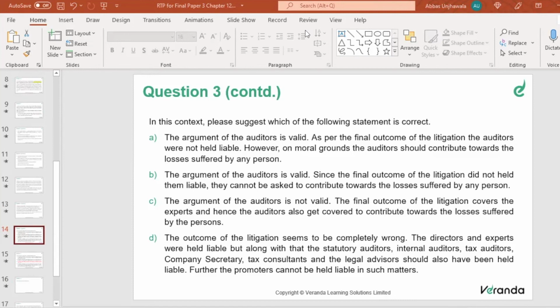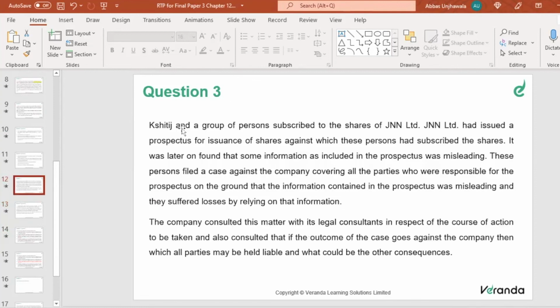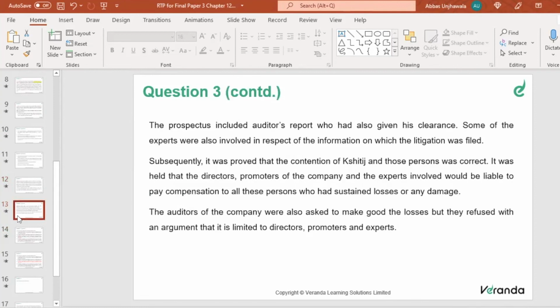Karthik is saying option D: the outcome of the litigation seems to be completely wrong. The outcome is that the company is responsible, the directors are responsible, everyone is responsible, right? Subsequently, Kshitij's contention and those persons were found correct, in the sense that directors, promoters, and experts involved will be liable to pay compensation to all these persons who have sustained losses or any damage. So the outcome itself is wrong. Santosh is saying option C. Okay.